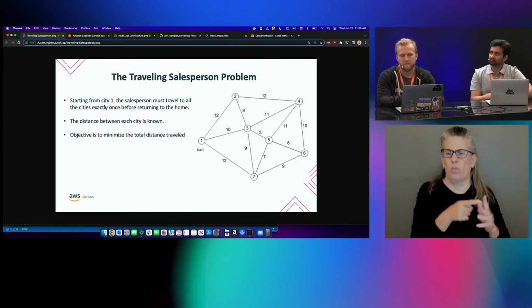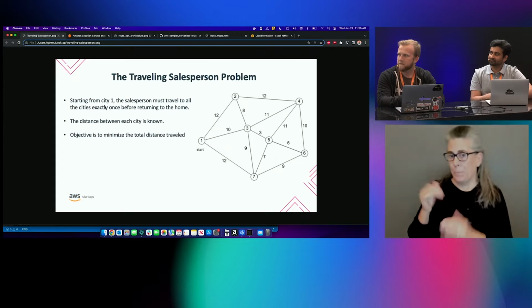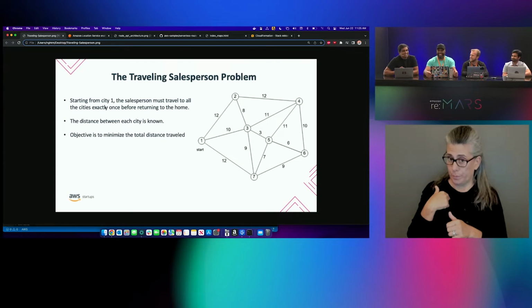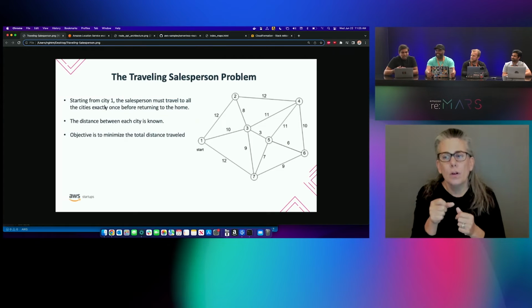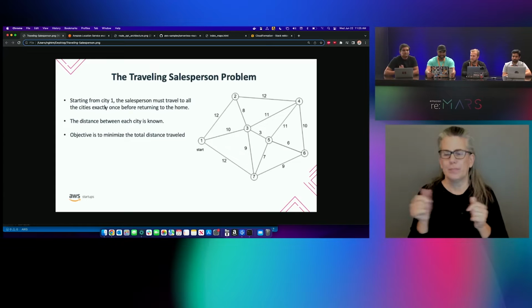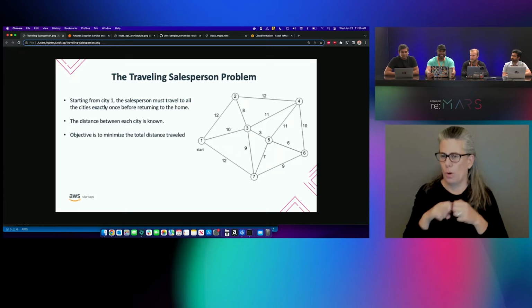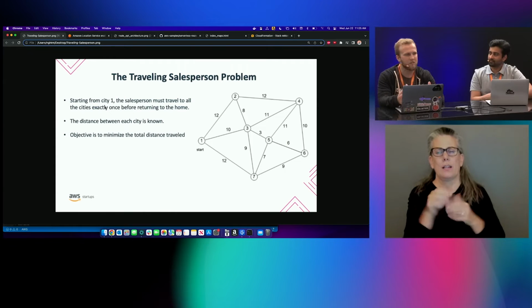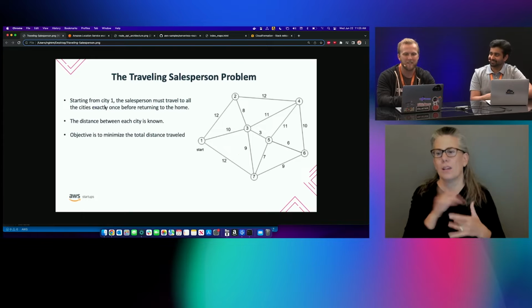Excellent. I think one of the inspirations to solve this problem for me was to crack interviews a long time back when I started in the corporate world. But on a serious note, what inspired you to try to solve this kind of problem? Yeah, so traveling salesperson is an NP-hard computational problem. You need optimization solvers. Thanks to Shreyas, we were able to find some good ones to use.